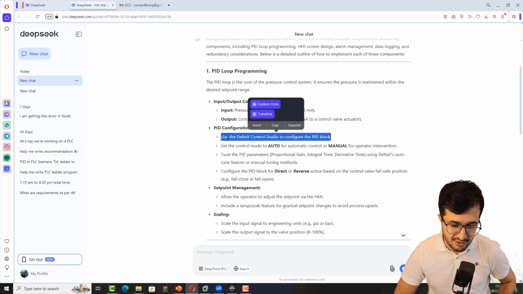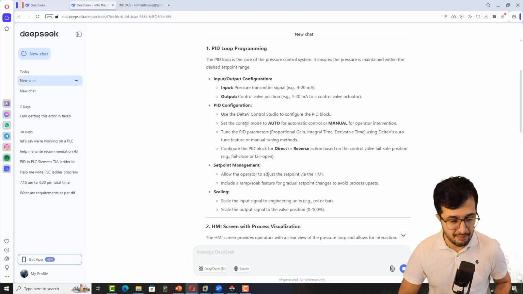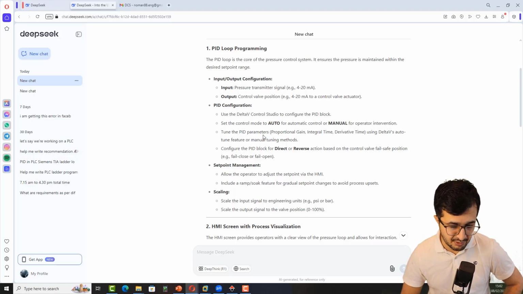Then it talks about setting the control mode to auto for automatic control, and manual, which is generic, not specific to DeltaV. Tune the parameters for PID using DeltaV auto tune features or manual tuning methods. Configure the PID block for direct and reverse actions.